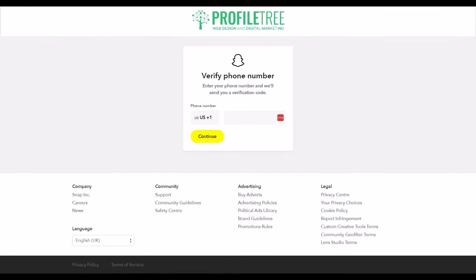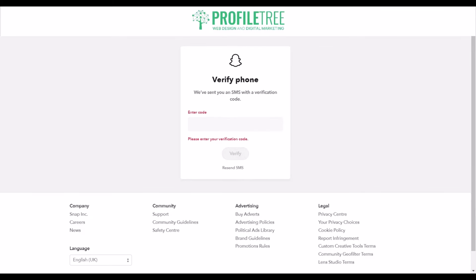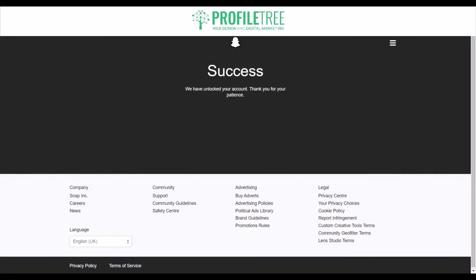Then of course it'll ask you to verify your phone number. You'll then be asked to enter in the verification code. So this only works if you have a phone number linked to your account. And there you have it. Then it'll say we have unlocked your account, and that's pretty much your account unlocked.